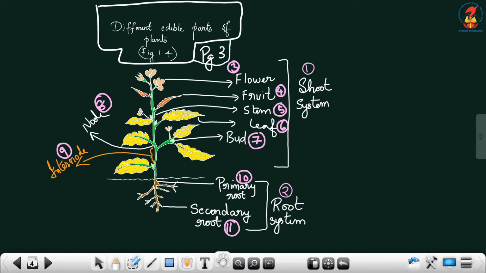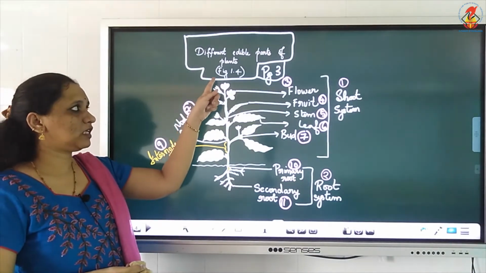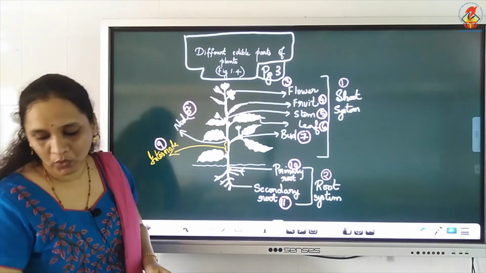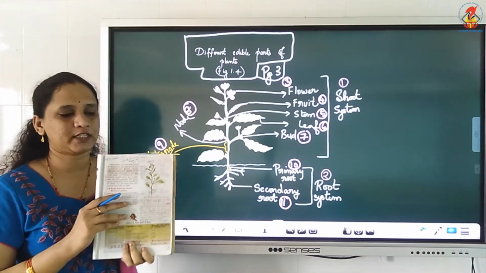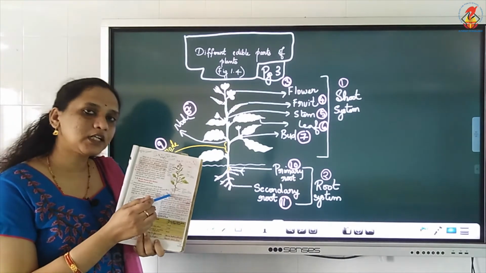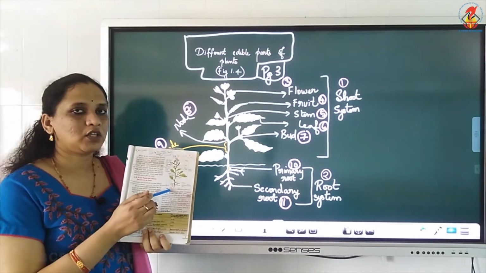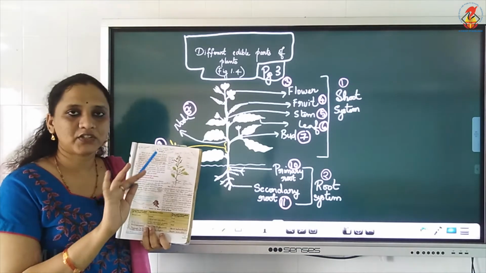We move on to the next part, that is different edible parts of the plant. So for this we will be taking figure 1.4 which is present on page 3. So you take page 3 of the textbook, you can see figure 1.4. In certain textbooks you will find picture other than this, but that is not required.